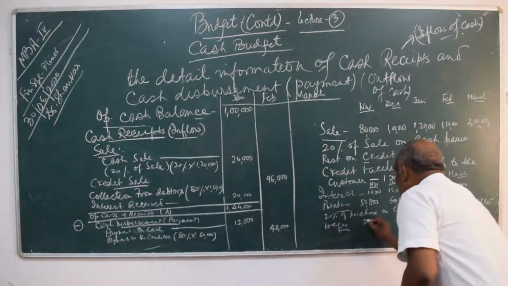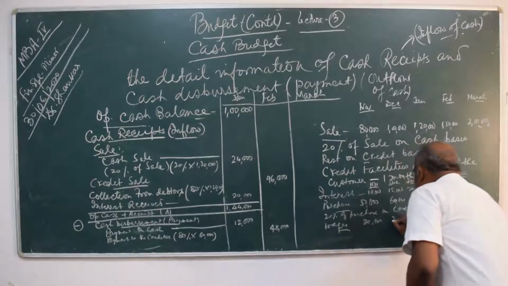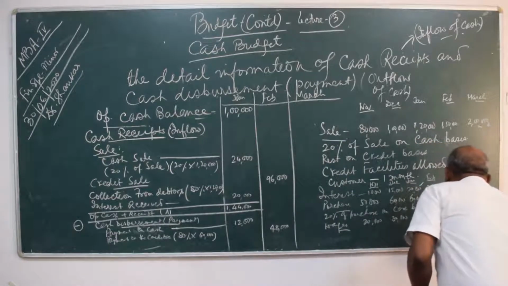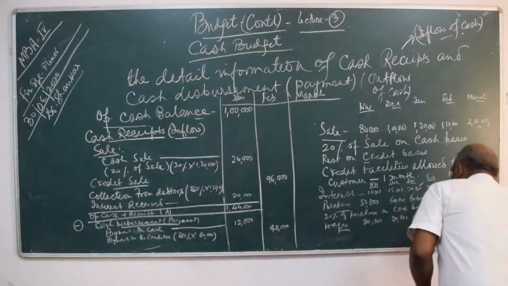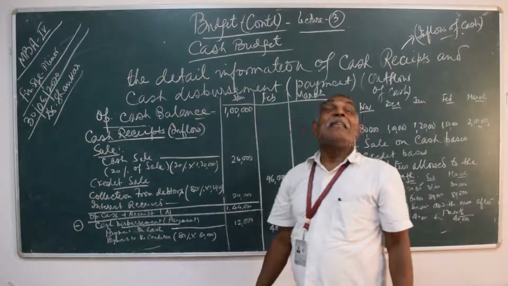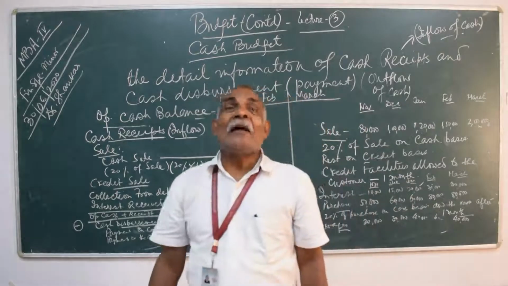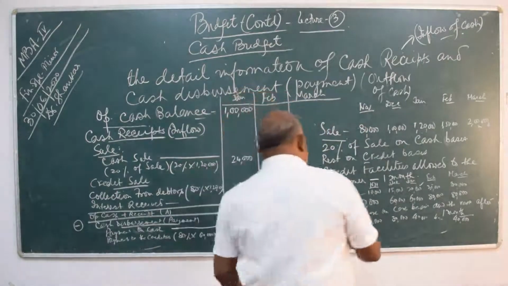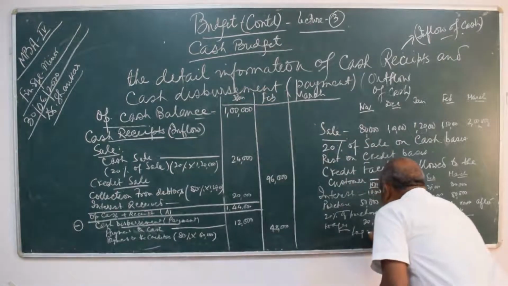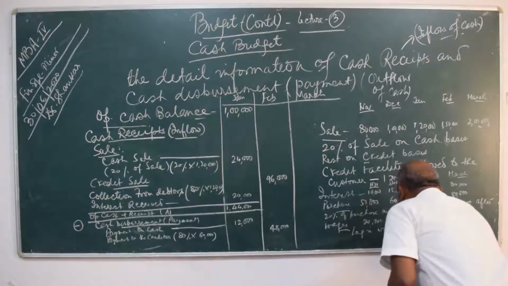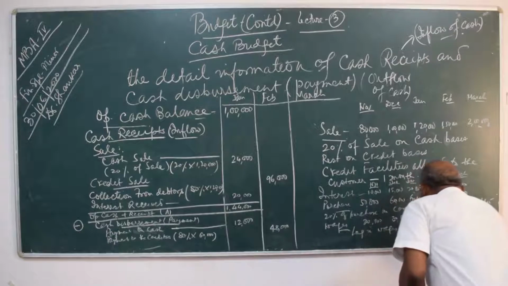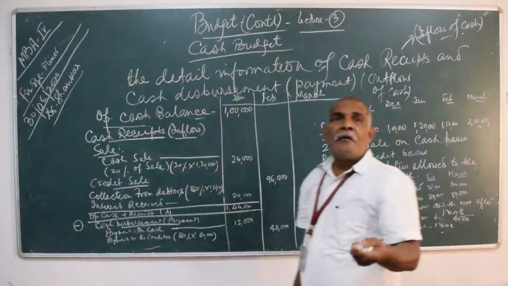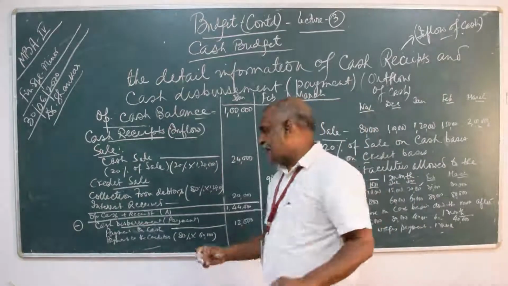The same way you can write wages. Wages, suppose 20,000, 30,000, 40,000, again 40,000. Wages lag in payment. Lag means delayed in payment. How much delayed? 1 month. So lag in wage payment is 1 month. In the same way, we can say all the expenses.